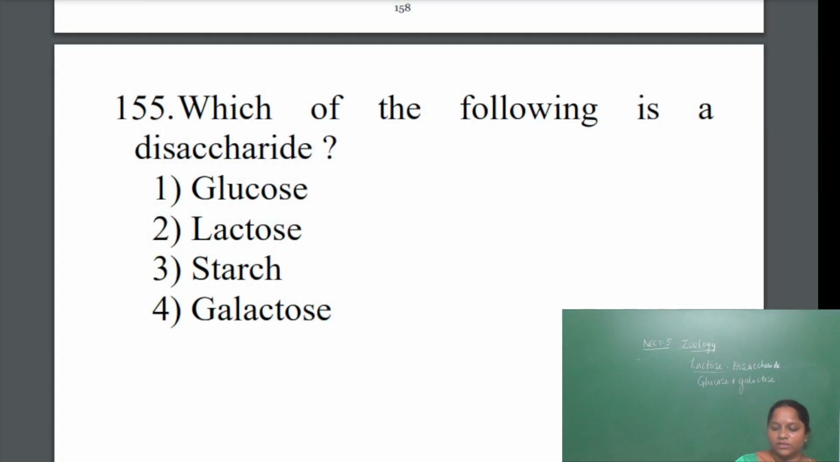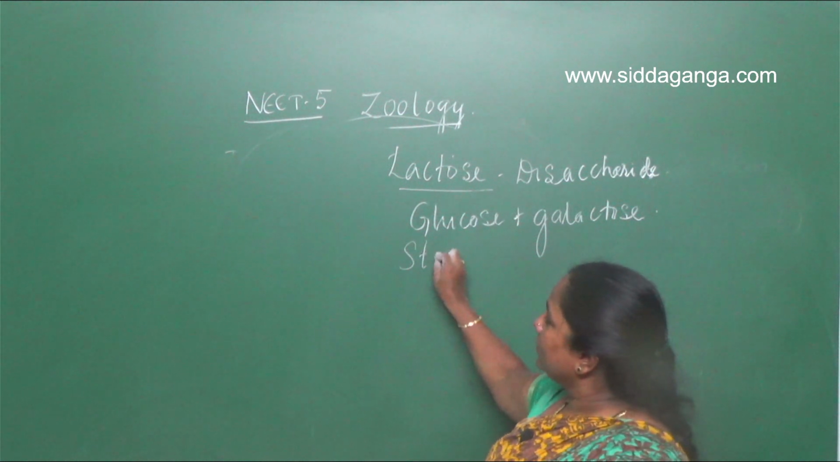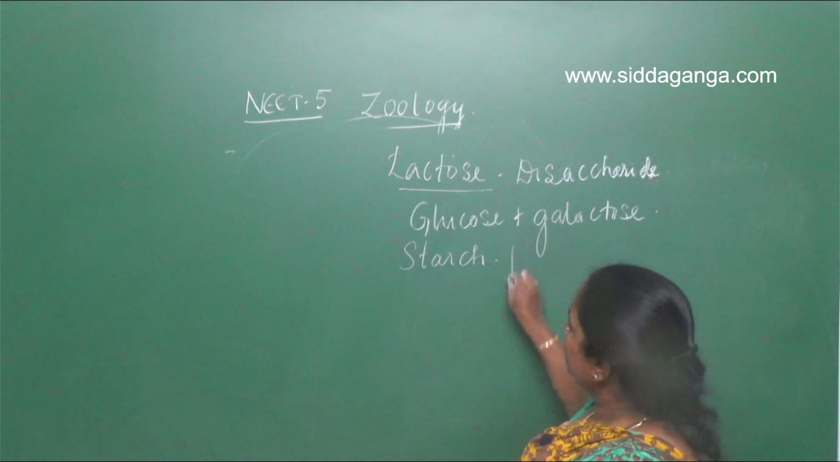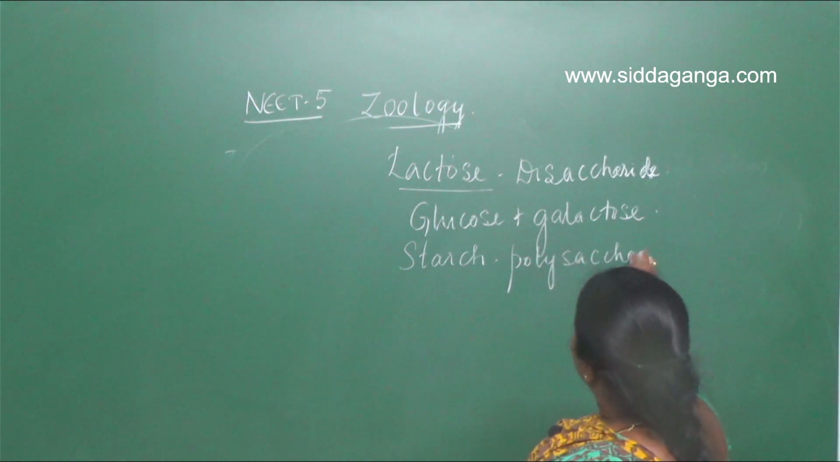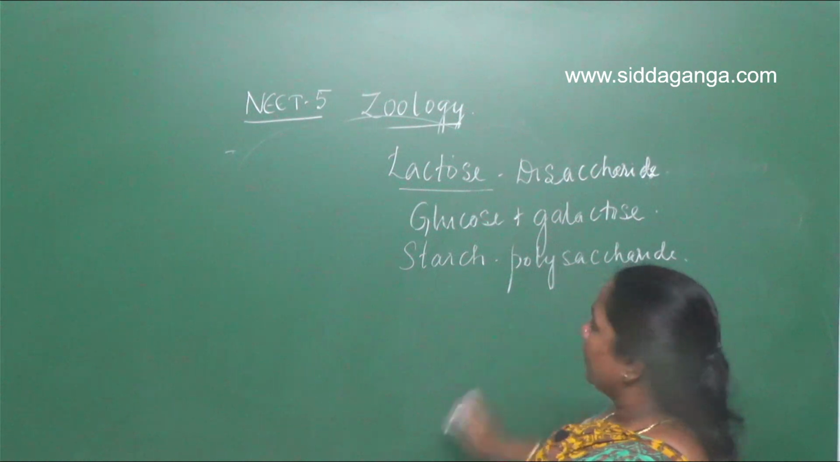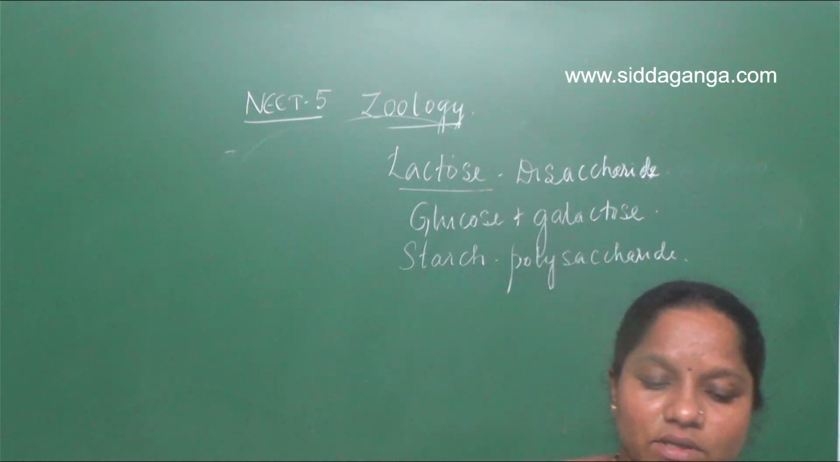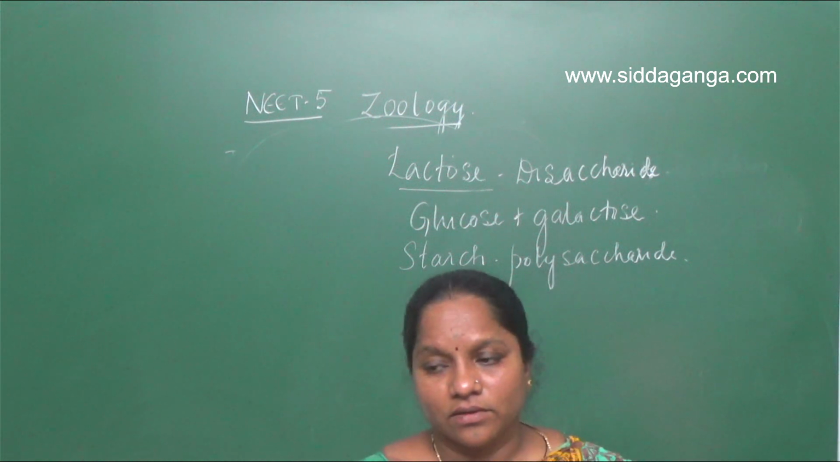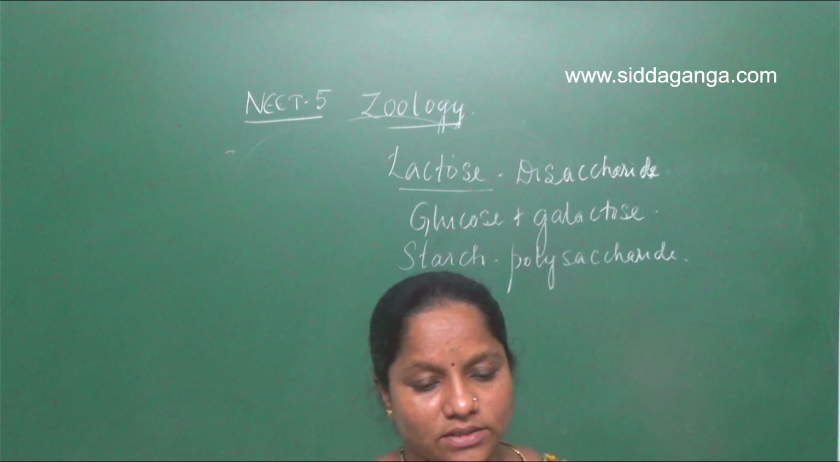So what is a starch then? Starch is a polysaccharide. Students, starch is a polysaccharide. What do you mean by a polysaccharide? A carbohydrate that is made up of many sugar units. So the number is more. That type of carbohydrate molecule is called a starch.